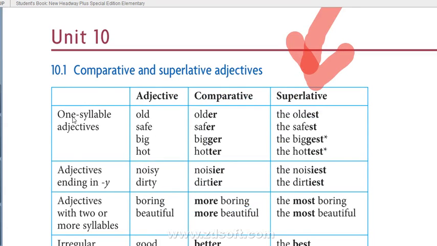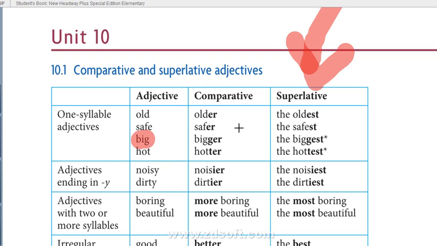Like the first rule: if we have words that are quite small, one syllable adjectives, we just add er, like old, older, safe, safer, big, bigger. Now you see, here we have a little difference. Big, bigger. So double G, we use G a second time.